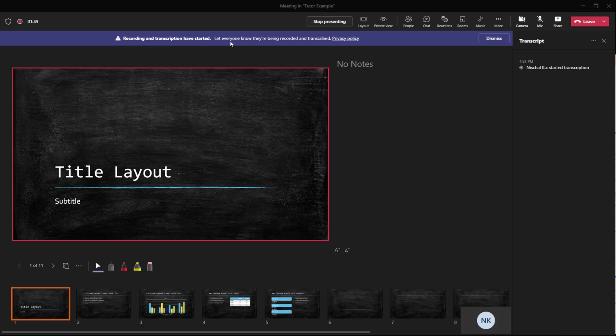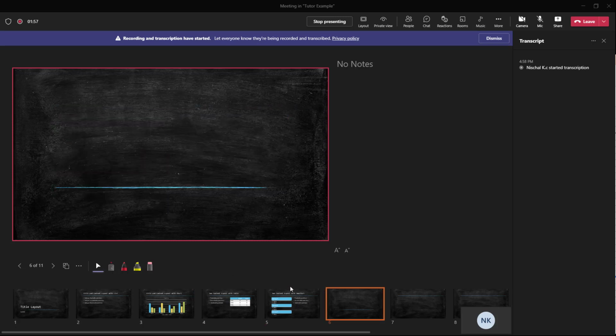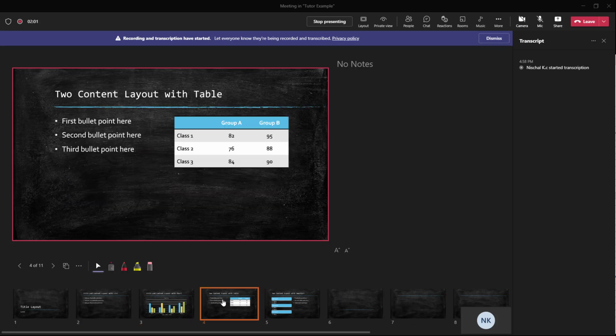And it'll let everyone know that they're being recorded and transcribed, because that is actually very, very important by law as well. So everyone will be notified that they are being recorded right here, and you can then have the meeting as usual.